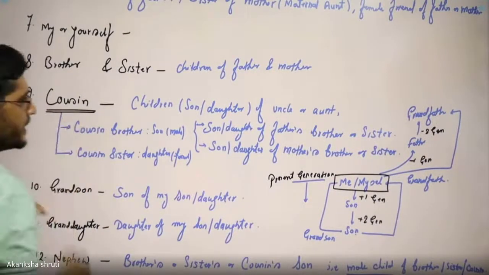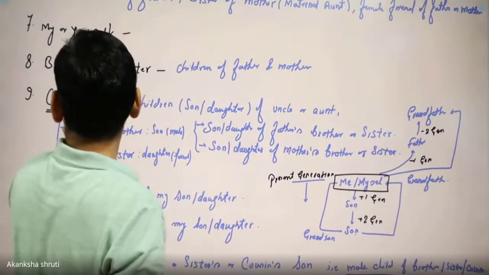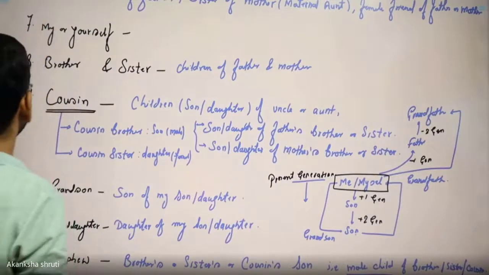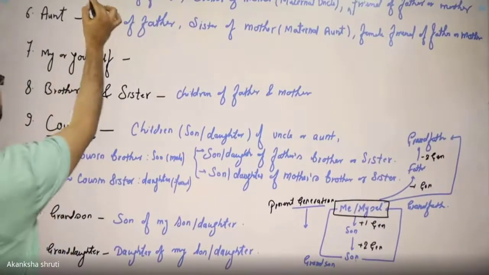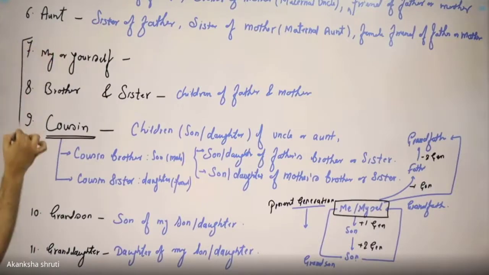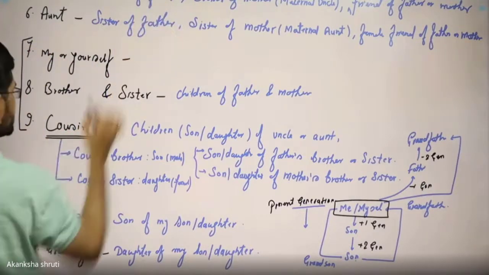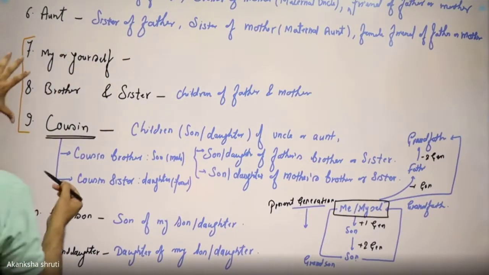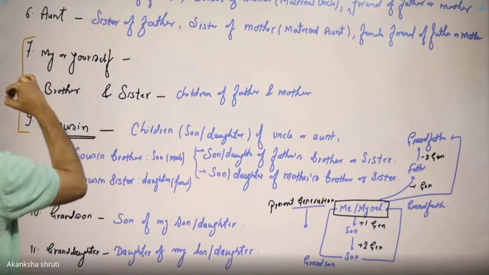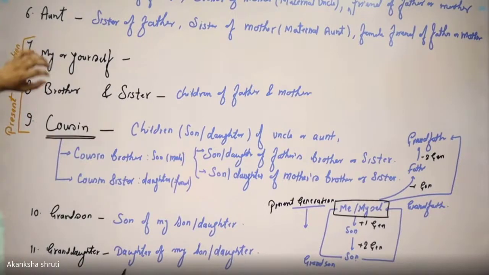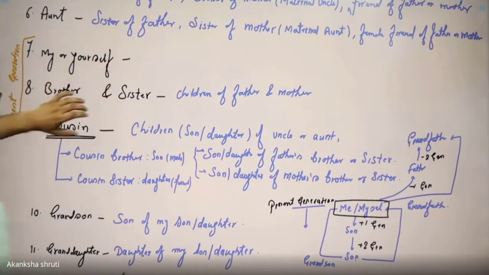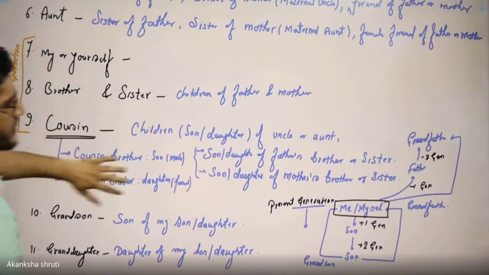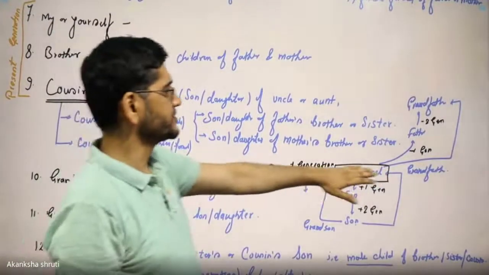So students, in the present generation, or the generation of yourself or myself, we are considering the cousin. So in the present generation, there is cousin, your brother, and yourself. So students, mark this point, means 7, 8, and 9. These three are for your present generation. So you may write these three here as the present generation. Myself, my brother and sister, my cousin brother or cousin sister, these are called the present generation.